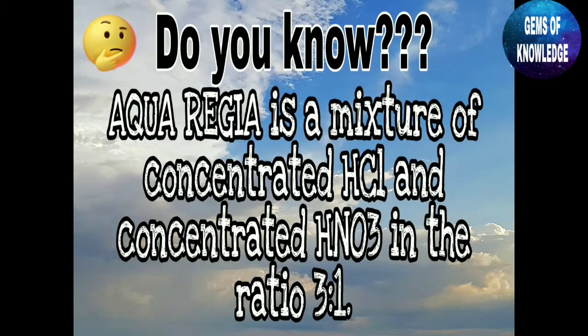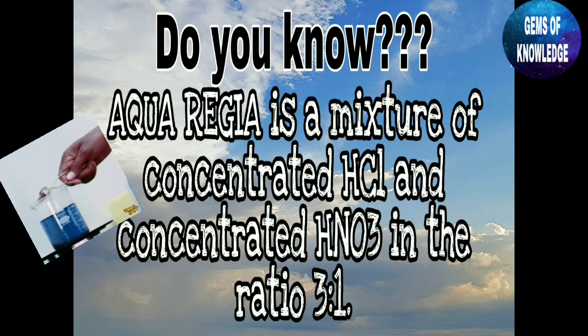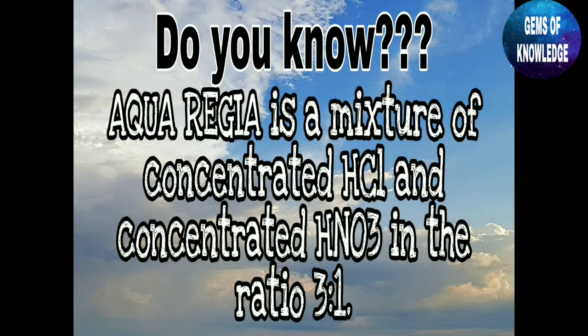So do you know what is aqua regia? Aqua regia is a mixture of concentrated HCl and concentrated HNO3 in the ratio 3:1. So it means when we are adding the concentrated HCl as well as concentrated HNO3 in the ratio 3:1, if we are adding HCl 3 times, then we have to add HNO3 only 1 time.